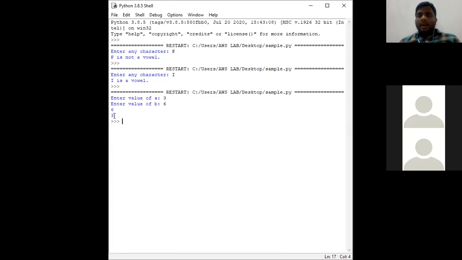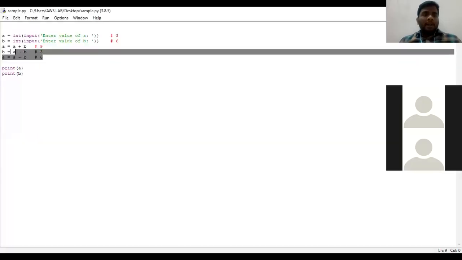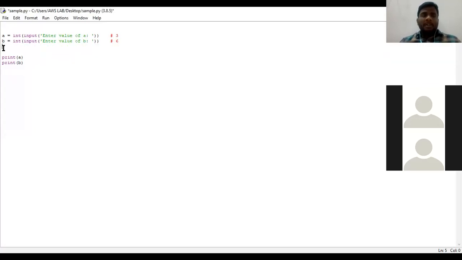Now we shall check how we can swap two numbers by using a third variable. In the previous program, we swapped two numbers without using a third variable. Now we shall take a program where we can swap two numbers by using a third variable. So we shall check here. You can go to the sample.py page, and here we must change the logic.